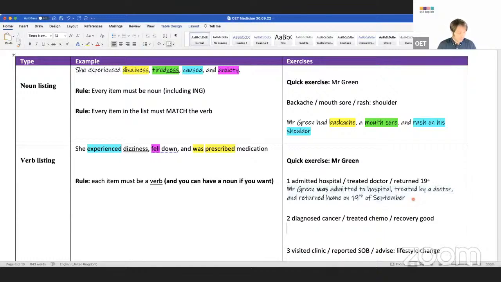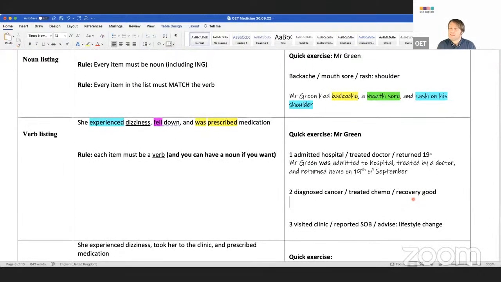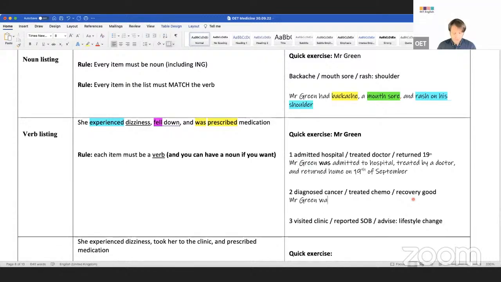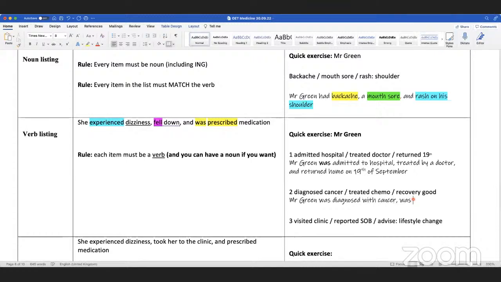Let's try someone else then. Diagnosed cancer, treated chemo, recovery good. Let me ask Hilal or Safi. Could you say hello? Or Zaki? One of you three. Come on, you can do this. It's easy. Ismail, do you want to try this? Mr. Green was diagnosed with cancer, was treated by chemotherapy. Do I need was?